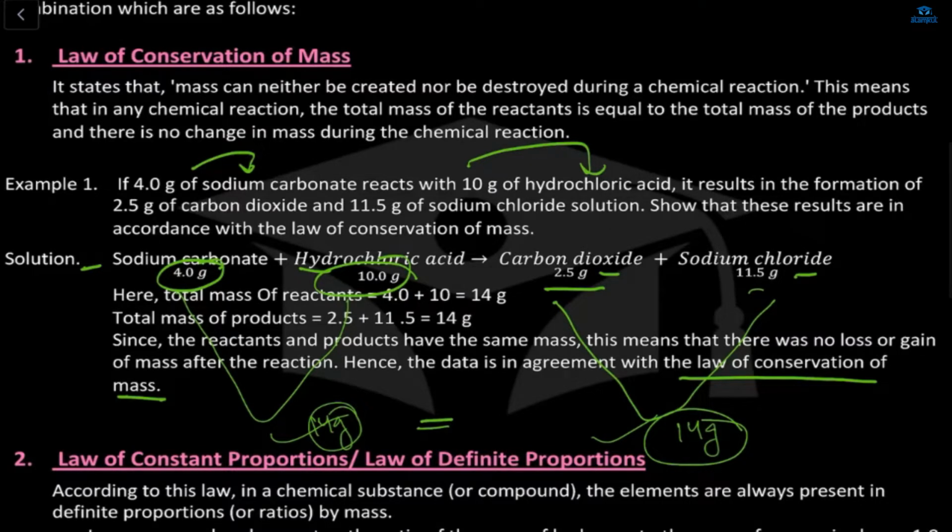Ma'am, when a gas gets liberated in a chemical reaction, do we still count it for the law of constant proportion? No. Why would we count that? Ma'am, like in some reactions gas is liberated, then the mass is changing, right? But here gas is not liberating now. We only need to calculate the mass of the LHS and RHS sides. If these two are equal, that's okay. Whether here it is 14 or 15 or 18 grams, mass is equal. That's it. Okay, yes, ma'am.